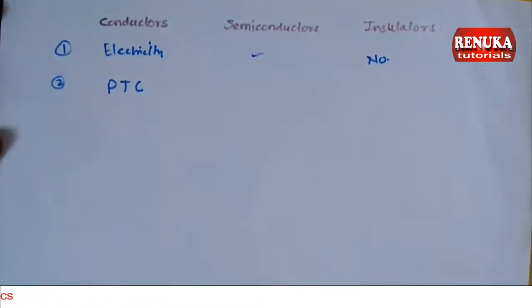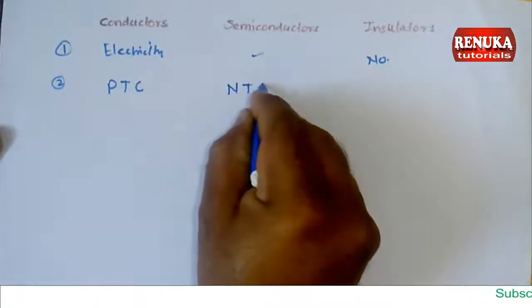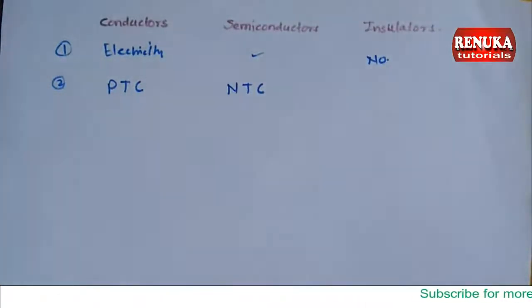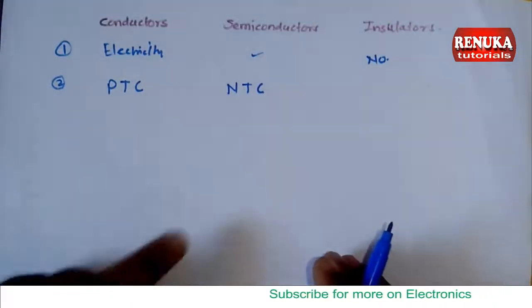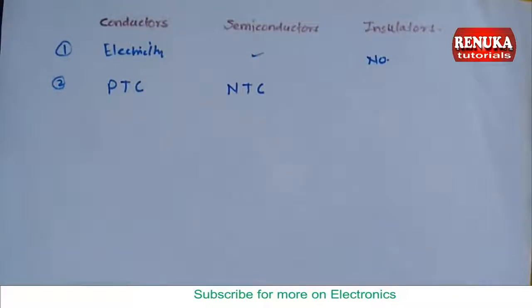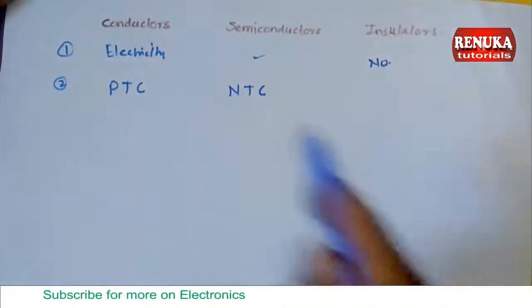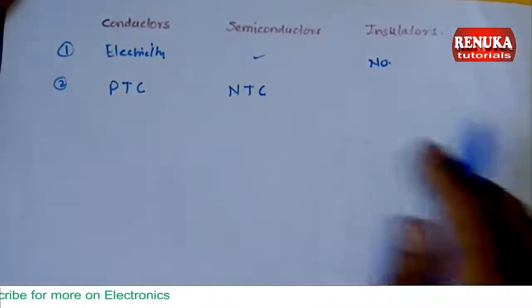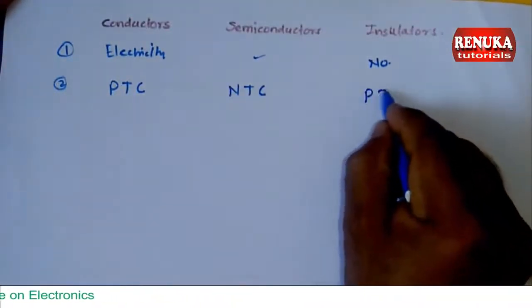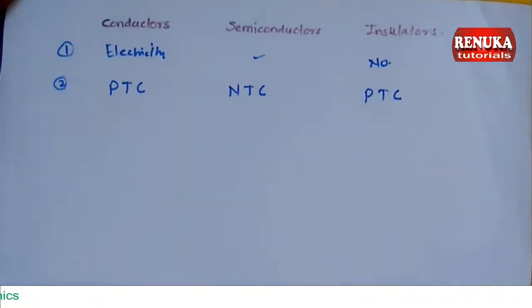What about semiconductor? Semiconductor has negative temperature coefficient. It means that the conductivity of semiconductor increases with increasing temperature, that means the resistance of semiconductor decreases if you increase the temperature. So they have negative temperature coefficient of resistance. Now about insulator. Insulator has positive temperature coefficient. That means if temperature is increased, their resistance also increases. So if energy is provided to insulator, they will behave like a more insulator.